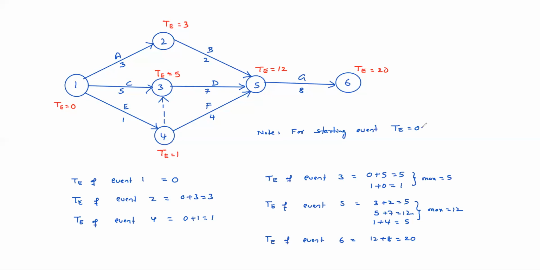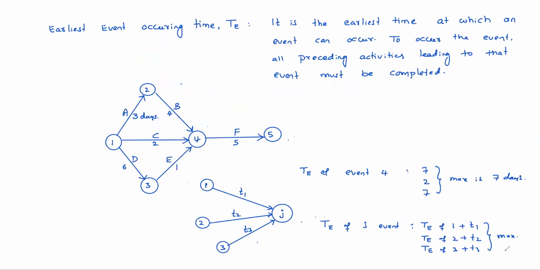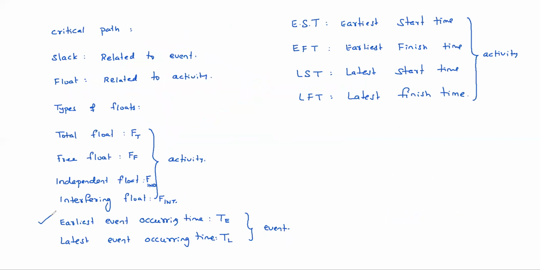Again we will do some examples for some networks. Before that, one more thing we will complete. So now you understood what is meant by earliest event occurring time, TE. That is related to event actually. Next, what is meant by latest event occurring time? That we will see.